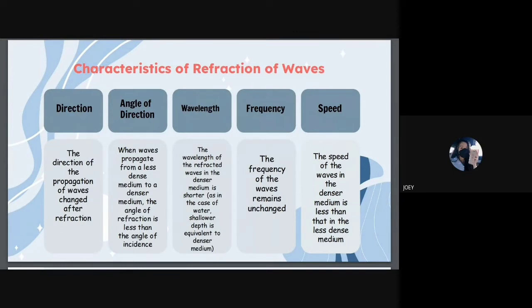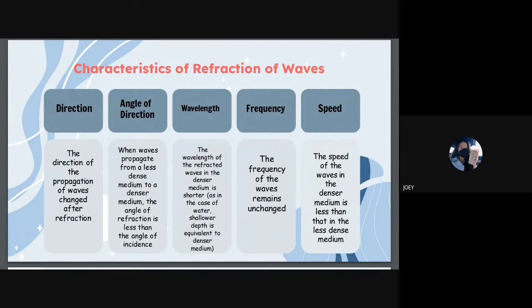Now, I would like to talk about the characteristics of refraction of wave. The first is the direction. The direction of the propagation of wave changes after refraction. The second is the angle of direction. When wave propagates from a less dense medium to a denser medium, the angle of refraction is less than the angle of incidence. The third is the wavelength.